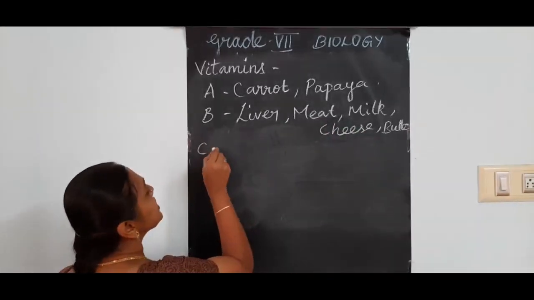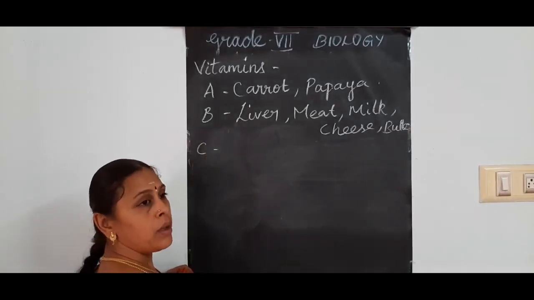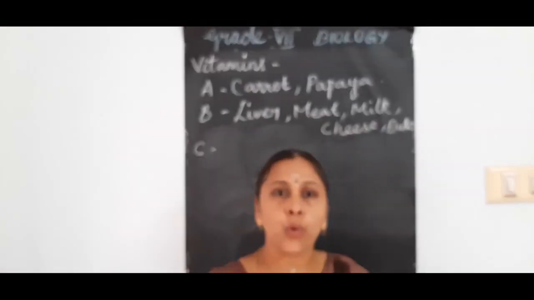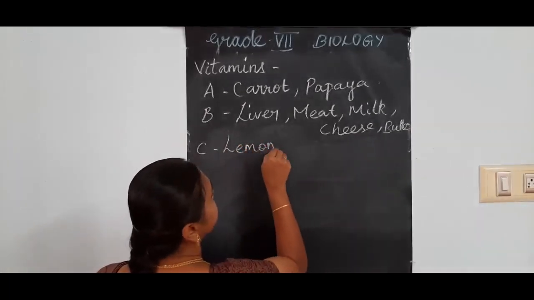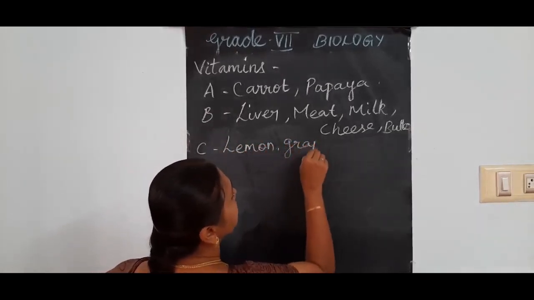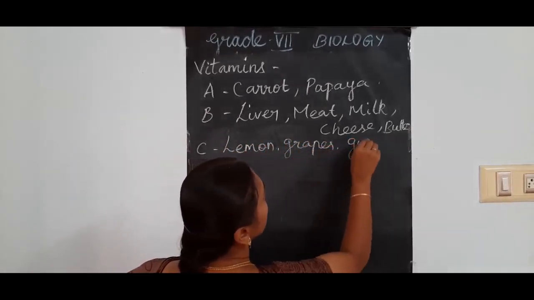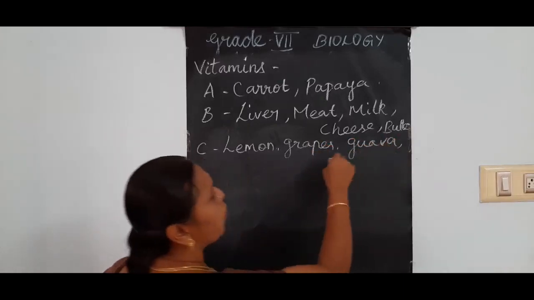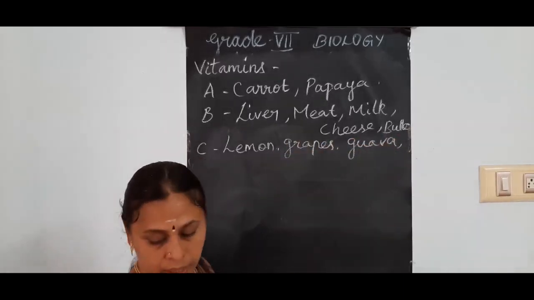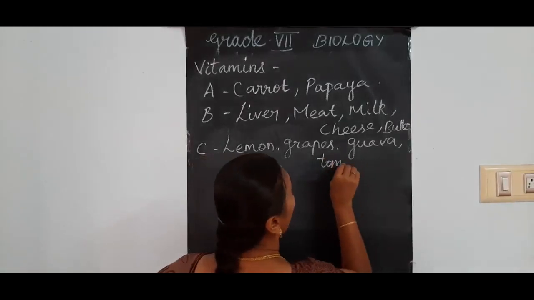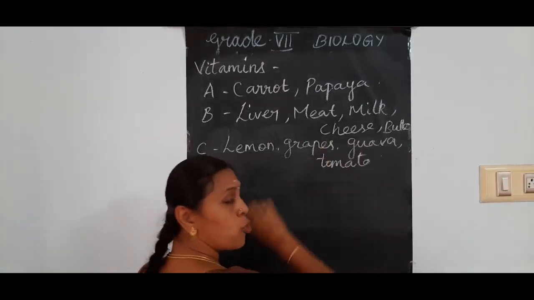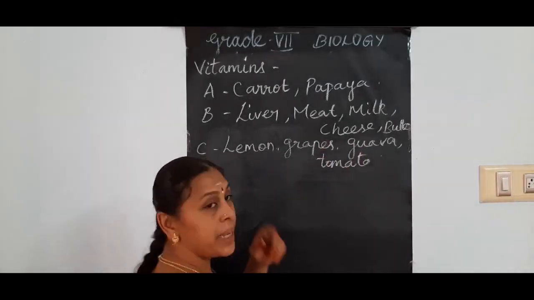Next, vitamin C. In all kinds of citrus fruits, that means lemon, then grapes, guava, then tomato. All these types of fruits and vegetables have vitamin C.